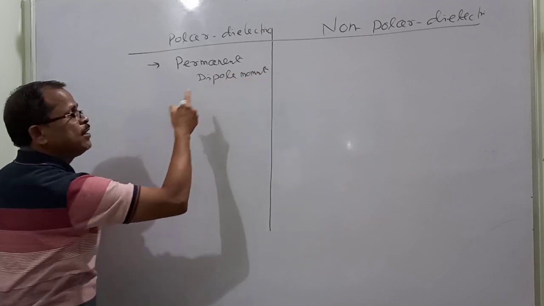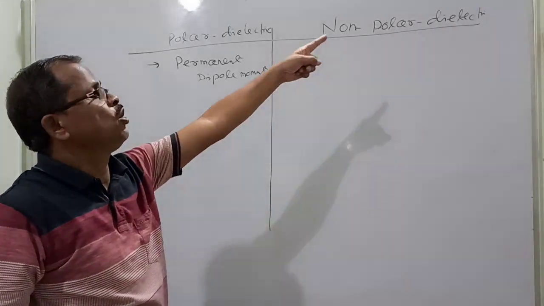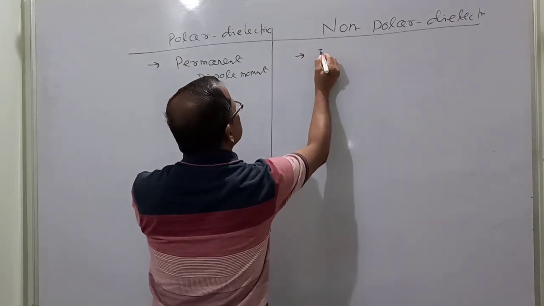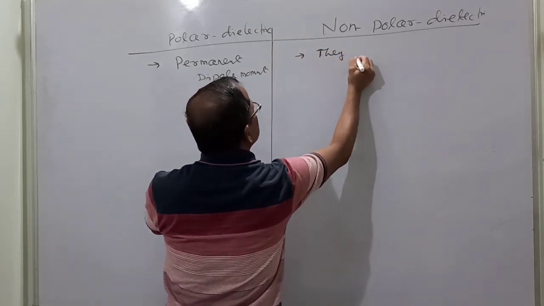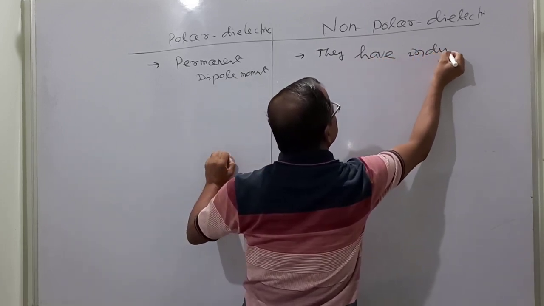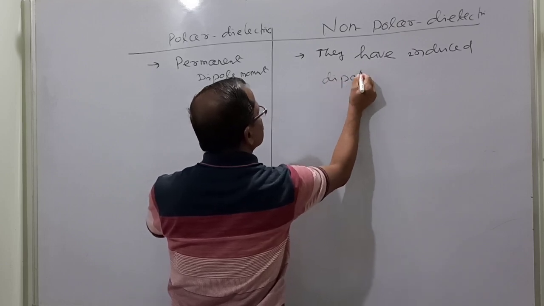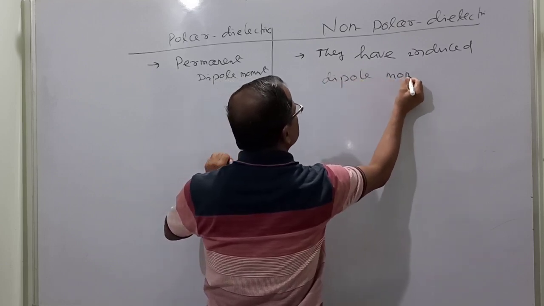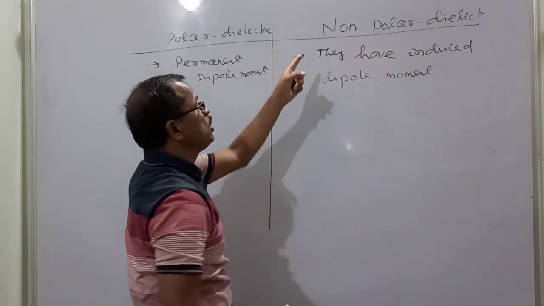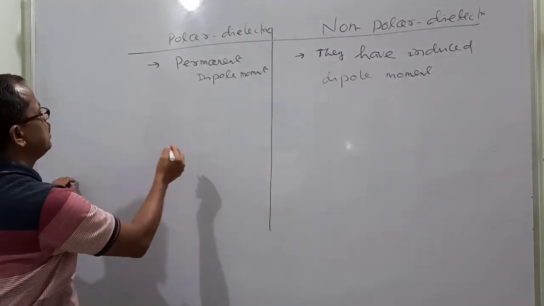The examples I showed you, hydrochloric acid and water, have a permanent dipole moment, but non-polar molecules have an induced dipole moment. This is important: polar has a permanent one, non-polar has an induced one. So when an external electric field is applied, the dipole moment will be induced.